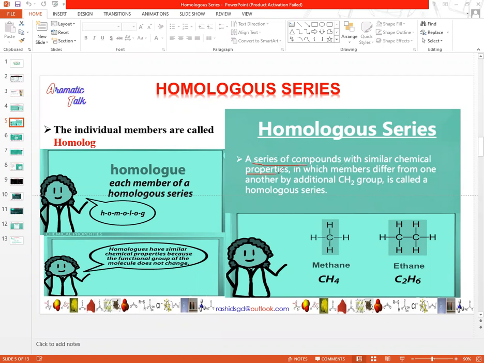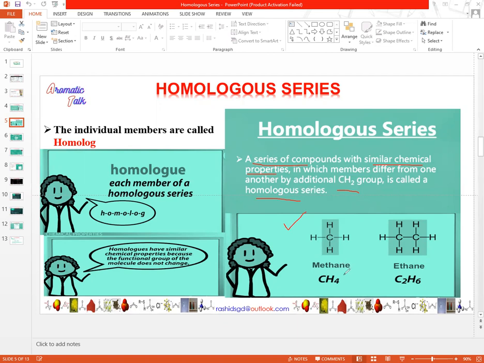The members of a homologous group contain similar chemical properties. It means they show the same reactions, and the members differ from one another by an additional CH2 group. Such a type of group is called a homologous series. We can understand this definition from this diagram.